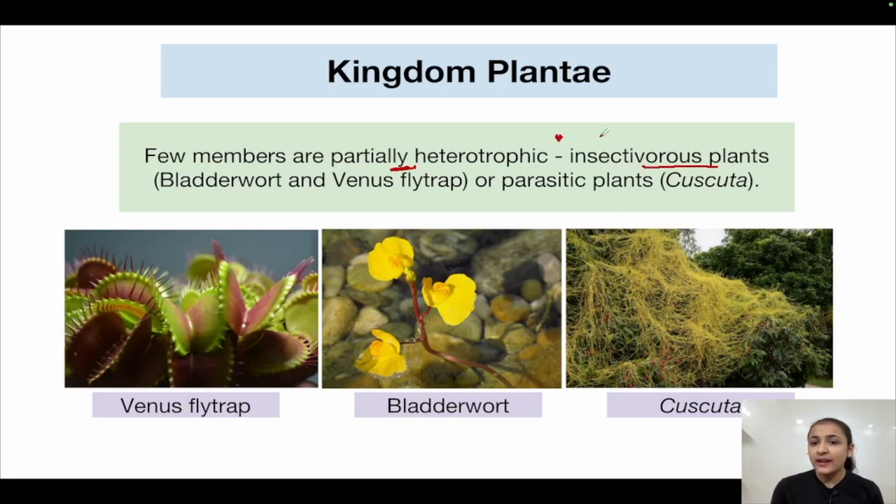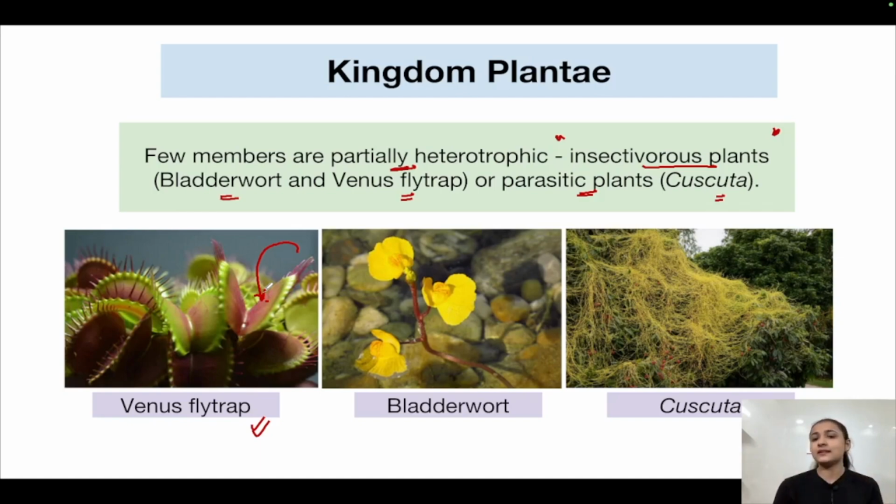What do we call these plants? Insectivorous plants. Examples are bladderwort and Venus flytrap, or parasitic plants such as Cuscuta. So these are the examples of partially heterotrophic plants. As you can see in these images, this is Venus flytrap, which is an insectivorous plant. An insect will come and sit over here. As soon as it detects that the insect has sat over its surface at this location or any of its part, it will immediately snap and close, and digest the insect in its body.